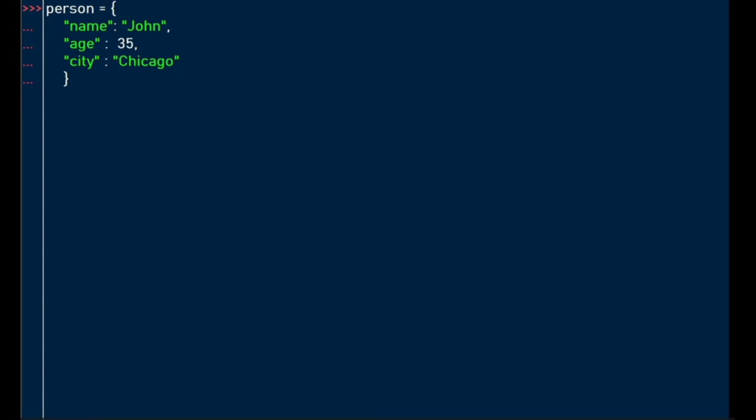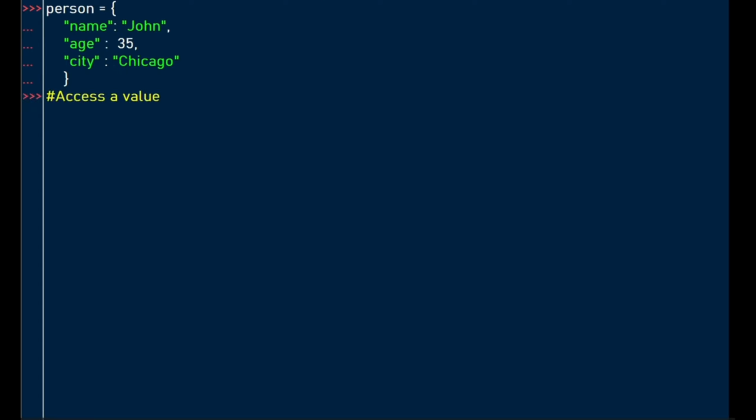Here we are creating a dictionary called person, and to create a dictionary we use curly brackets, and then the key value pairs we're talking about. This is the key name, and the value is John. This is another key, age, and the value is 35. This is an int, and this is the key of city, and the value is Chicago. So when you're creating a key value pair, you have a colon in between the key and value. So there's the colon, there's the colon. So this is how you create a dictionary.